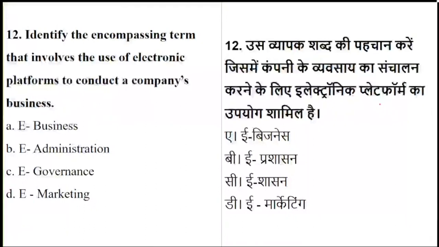So basically here is a confusion. Some students have definitely marked e-marketing. See, here they have not specified. Gayatri, just be careful over here. It says use of an electronic platform to conduct a business. The activity is not specified, so it is just use of, that is business. So basically the term is called e-business.